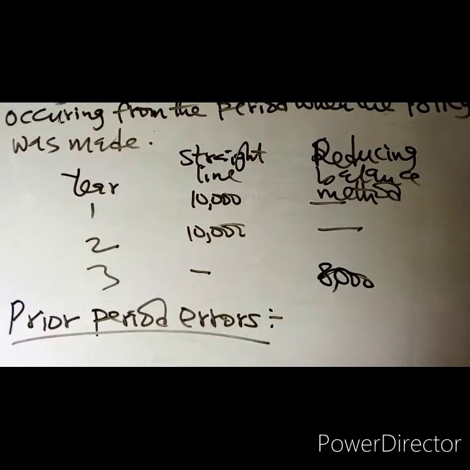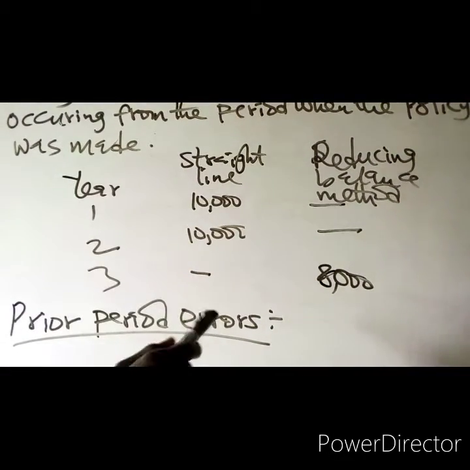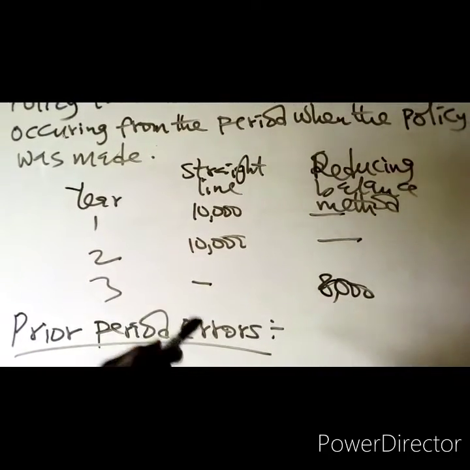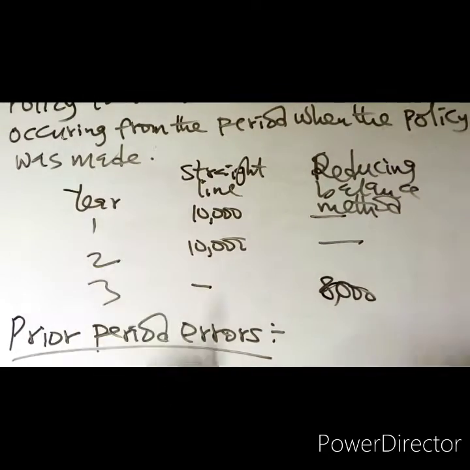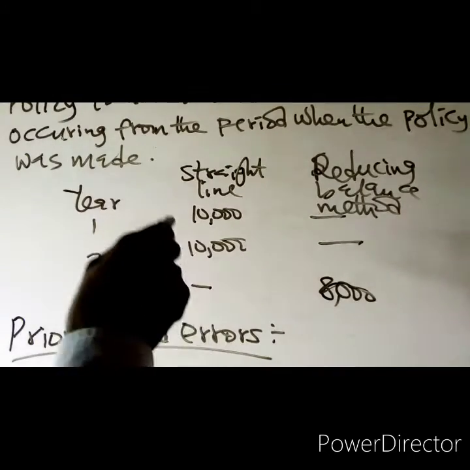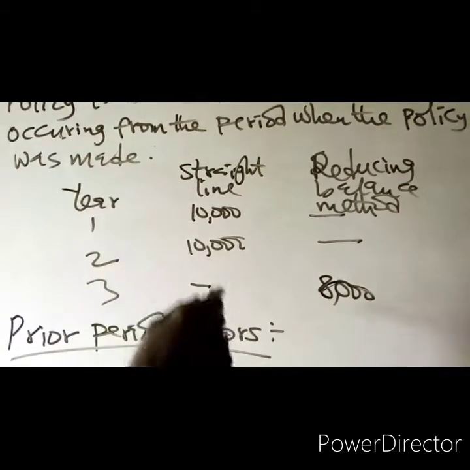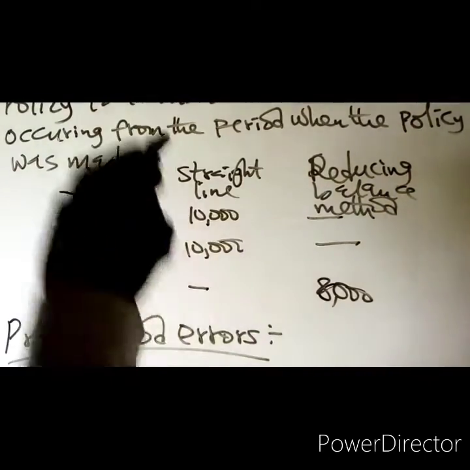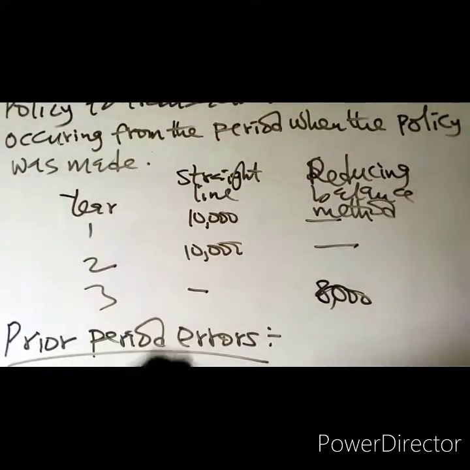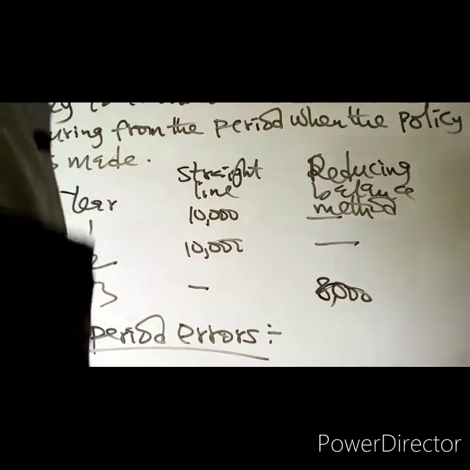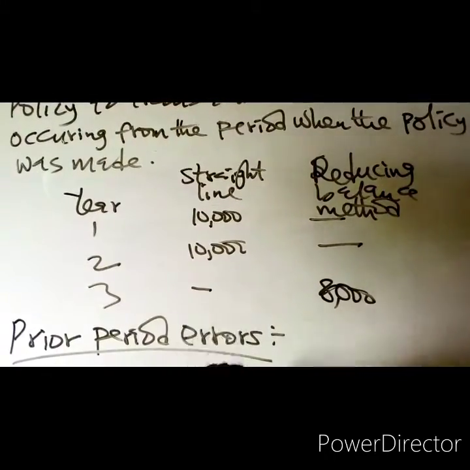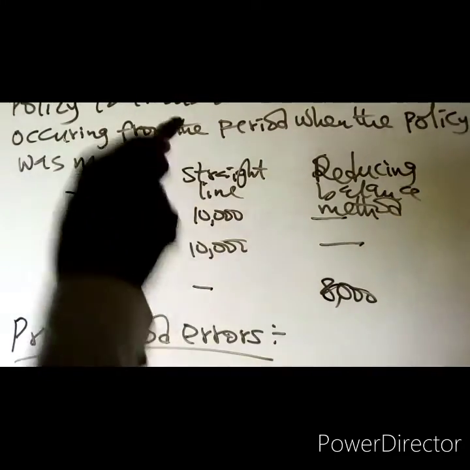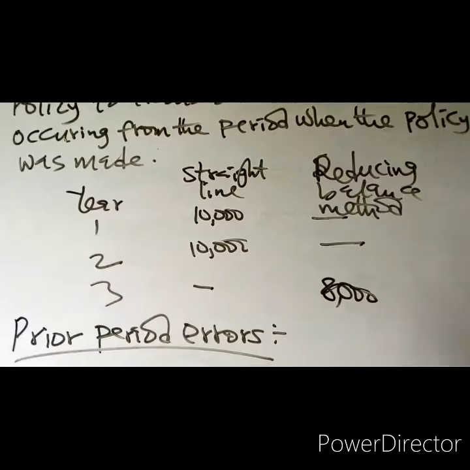Prior period errors are omissions from and misstatements in the financial statements for one or more prior periods.